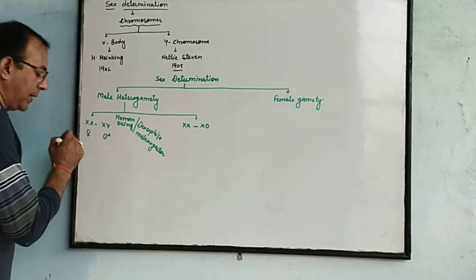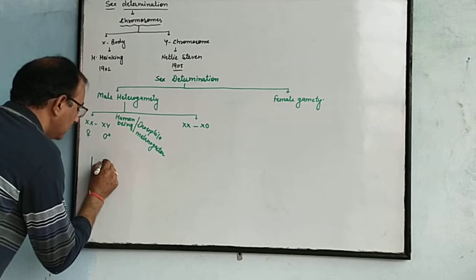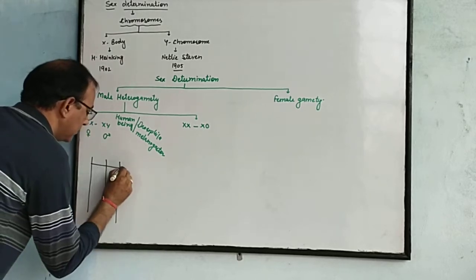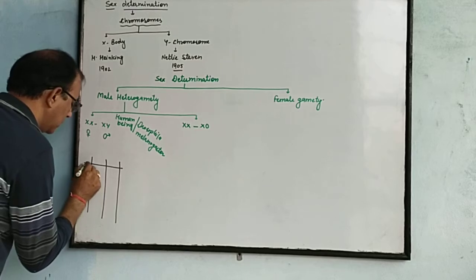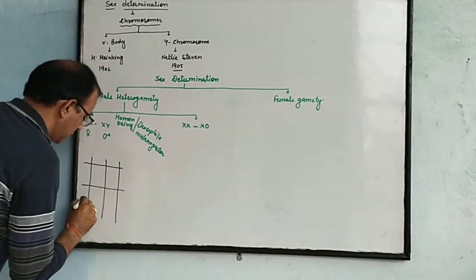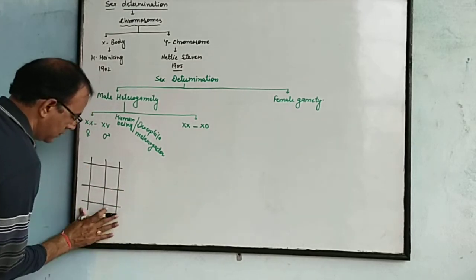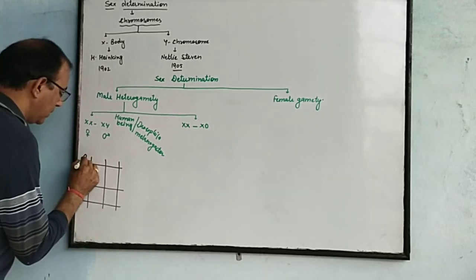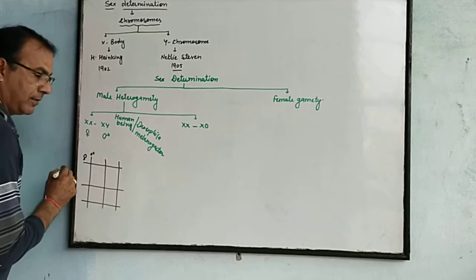We can use the Punnett square. This is the female and this one is a male.